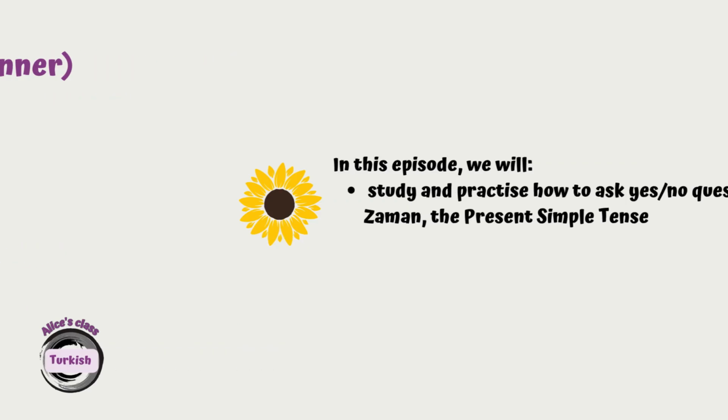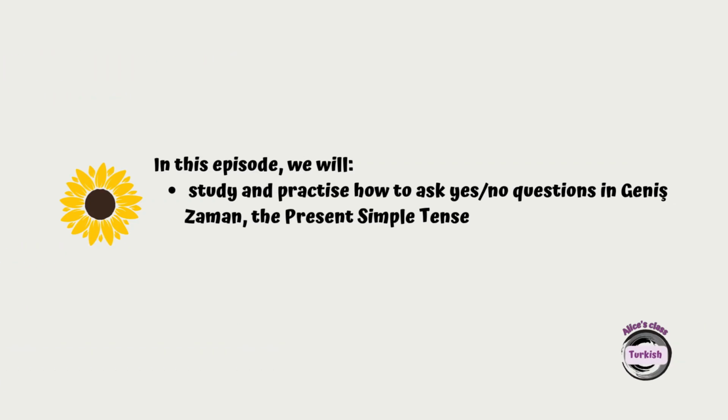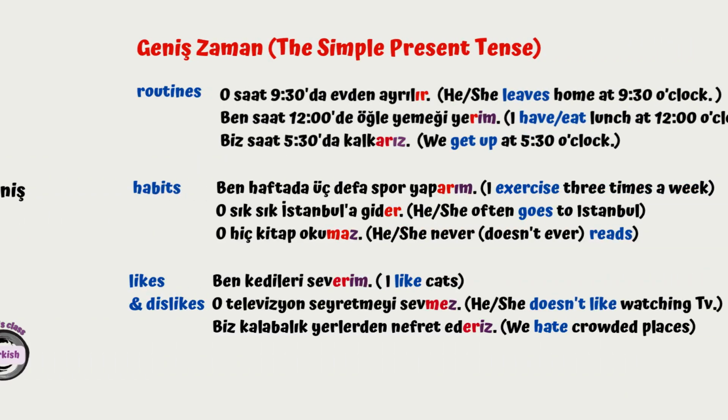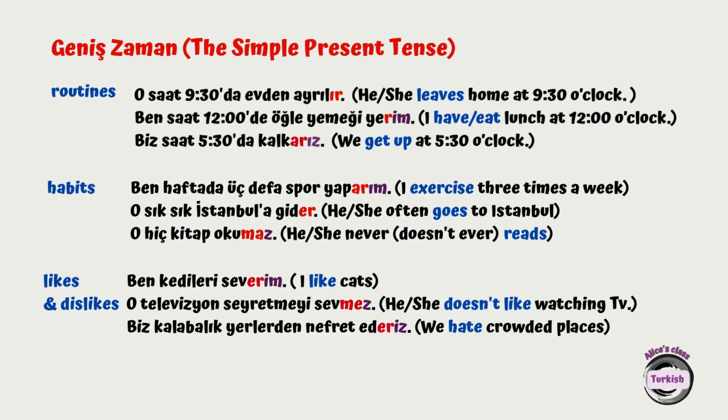Hello, in today's episode we will study and practice how to ask yes or no questions in Geniş Zaman, the simple present tense in Turkish. So far we have studied that we use Geniş Zaman to talk about and to describe routines like these examples. O saat 9.30'da evden ayrılır. Ben saat 12'de öğle yemeği yerim. Biz saat 5.30'da kalkarız.